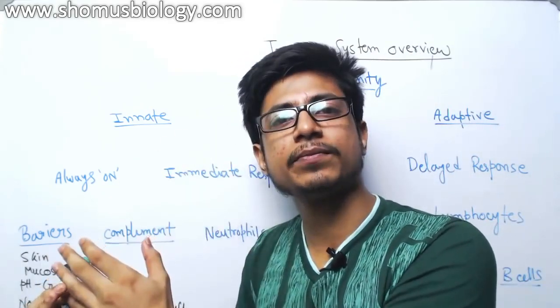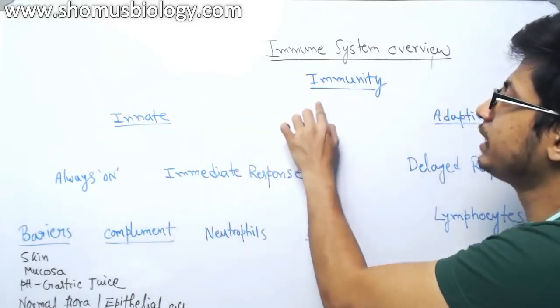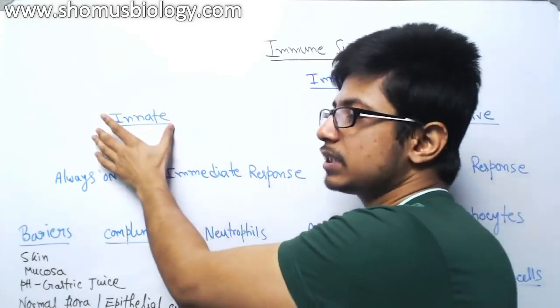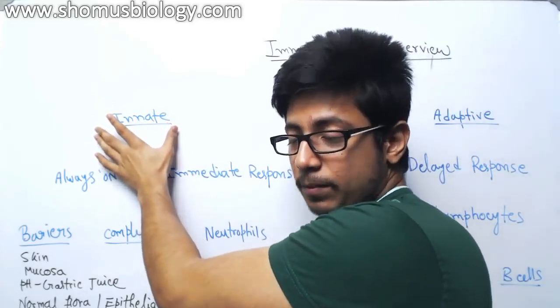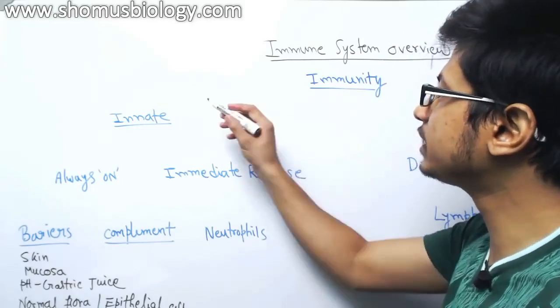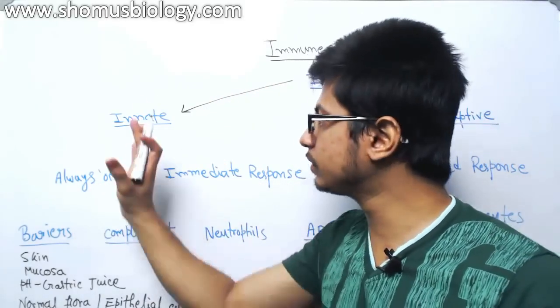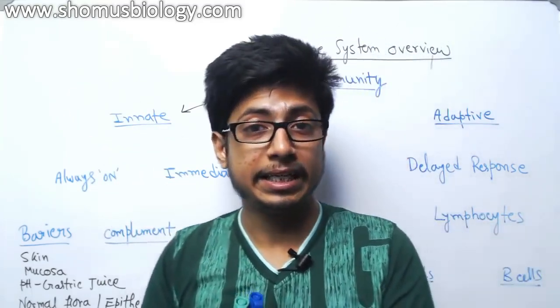That is known as the innate immune system, because if we are dividing immunity, the first type we talk about is innate, because in that case, this immunity is always on. So there are two types of this innate immunity.